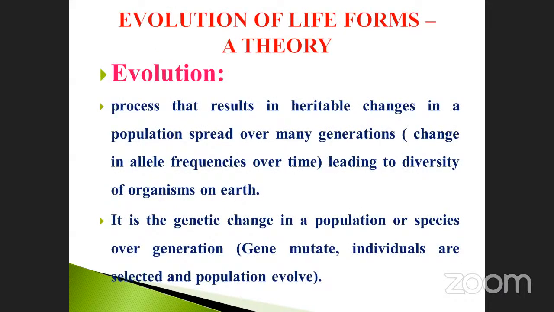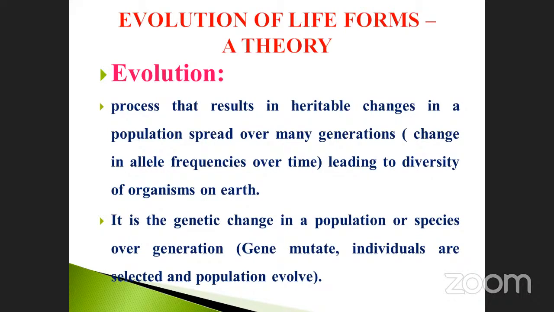See, evolution of life forms, a theory. It is also another one. Evolution: the process that results in heritable changes in a population spread over many generations. The changes in allele frequency over time, leading to the diversity of organisms on Earth, is called evolution. The exact definition of evolution is a heritable change spread over many generations. That is very, very important. Many generations, not only the first generation or second generation.